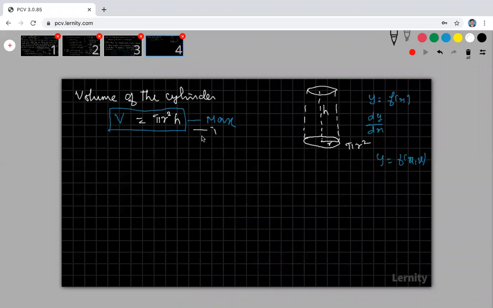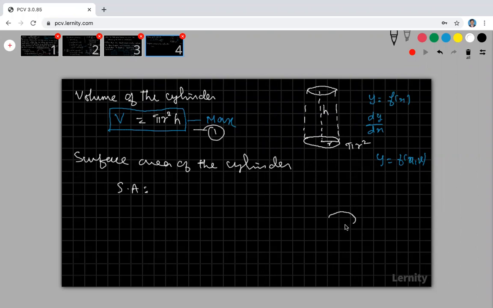This is equation number 1. What is actually the surface area of the cylinder? My surface area is equal to the curved surface area, the bottom area and the top area. What is my curved surface area? Take the circumference of the base, since I am finding the curved surface area.